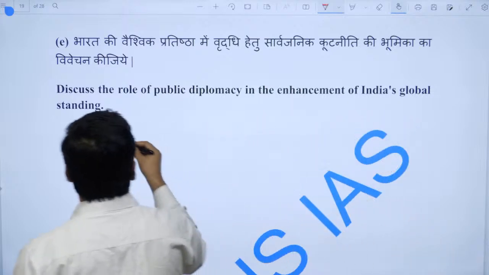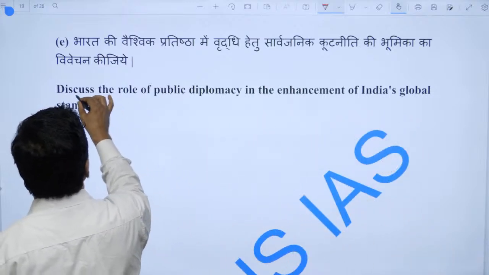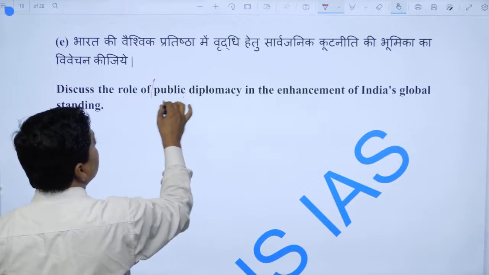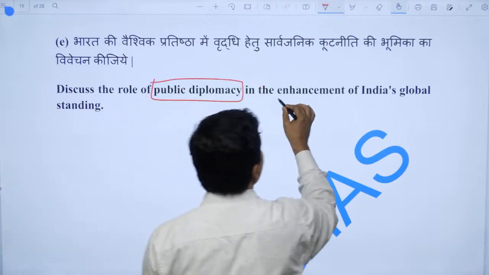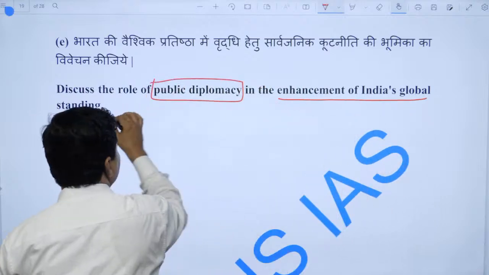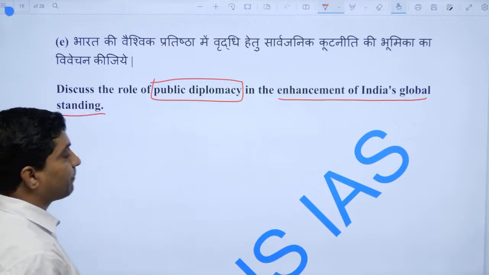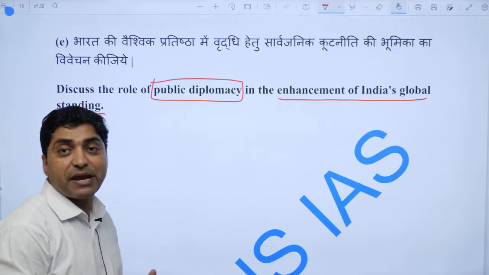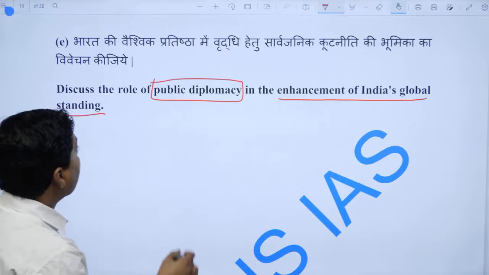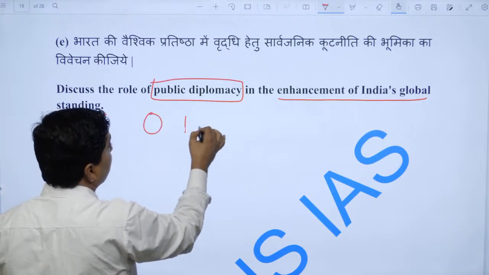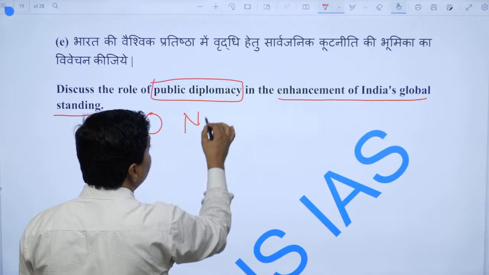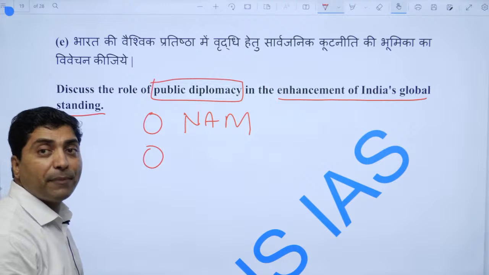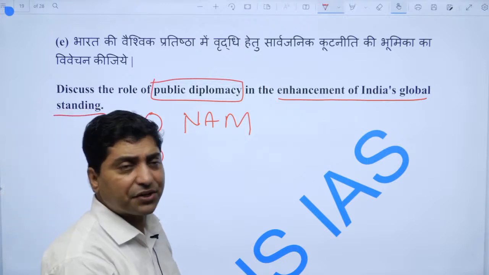Now here is the fifth, 150 words or 10 marker question: discuss the role of public diplomacy in the enhancement of India's global standing. Now if you look at public diplomacy, it is actually done by a statesman and also an ambassador. In the initial phase, India focused on NAM, but at the present time India is focusing on multi-level engagement with many countries.